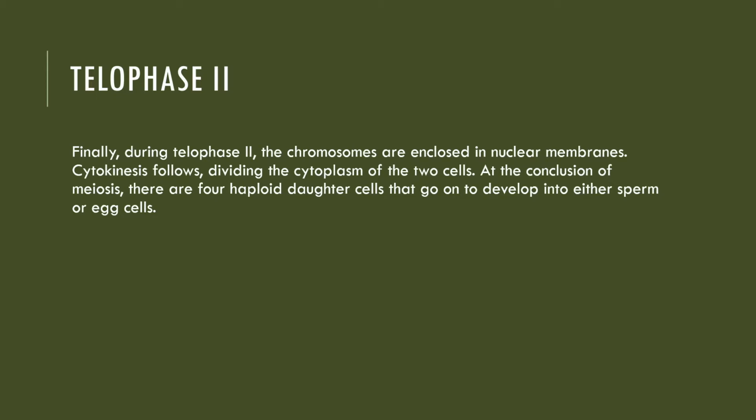At the conclusion of meiosis, there are four haploid daughter cells that go on to develop into either sperm or egg cells.